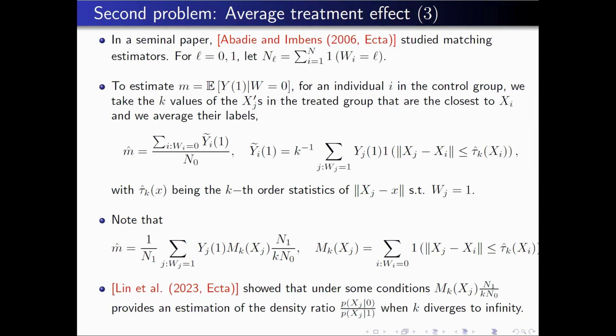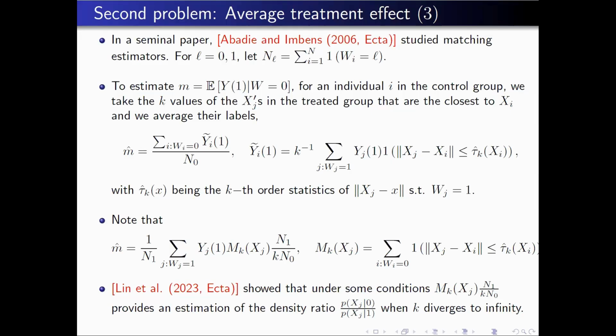In this sense, you can express this estimator as simply an average of the observed y1, multiplied by a quantity which is, up to a normalization, M_k of x_j, which is simply the number of times x_j is used as a match.